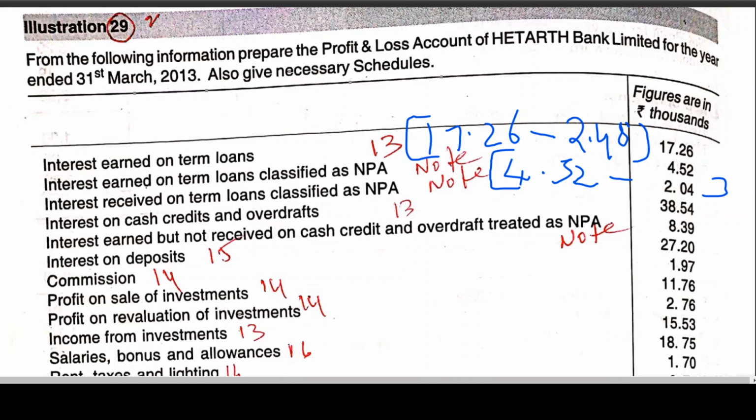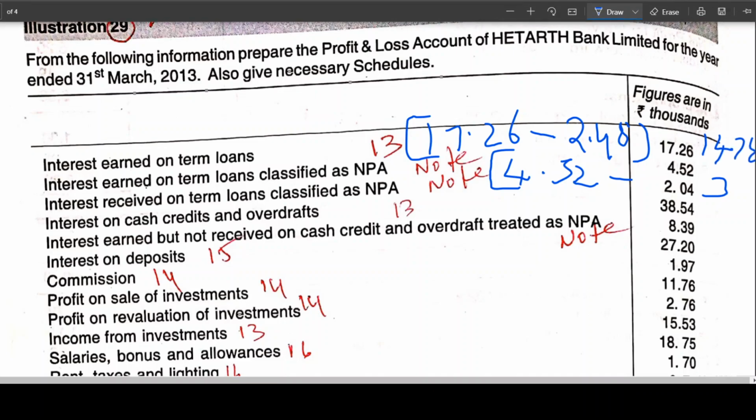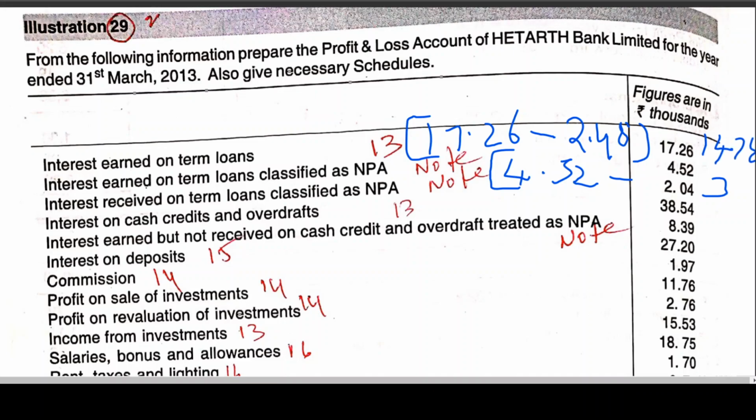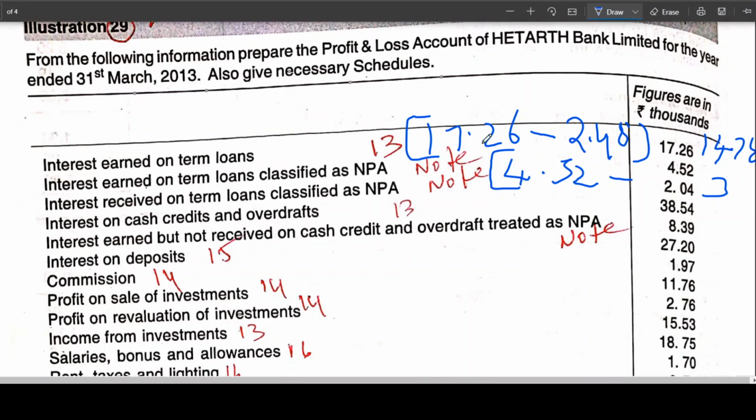Therefore, how much is to be taken to interest earned in schedule 13, my dear friends? 17.26 minus 2.48, it is coming to 14.78. Is this clear? 14.78. Okay. So you got the clarity on this? Right. So shall I erase it?